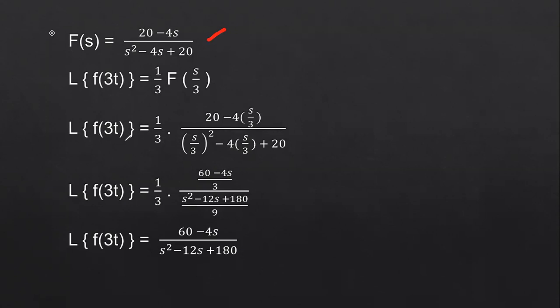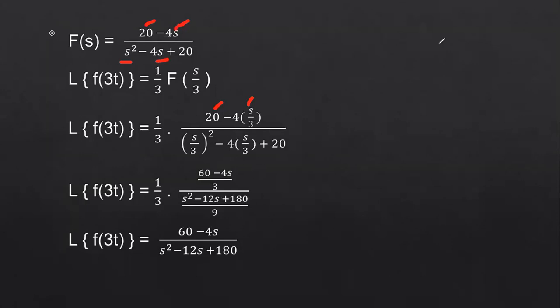So from this, the Laplace transform of f of 3t is equal to 1 by 3 times F of s by 3. What is F of s? F of s is nothing but this one. So wherever you have the s term, simply put s by 3. So 20 minus 4s becomes 20 minus 4 into s by 3, in the denominator, s by 3 whole square minus 4 into s by 3 plus 20.